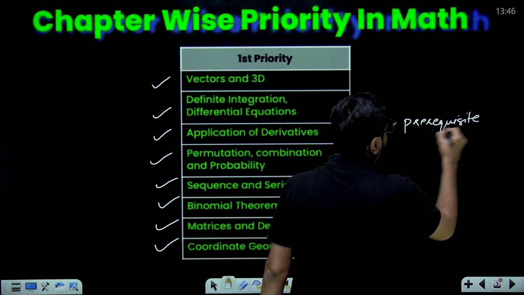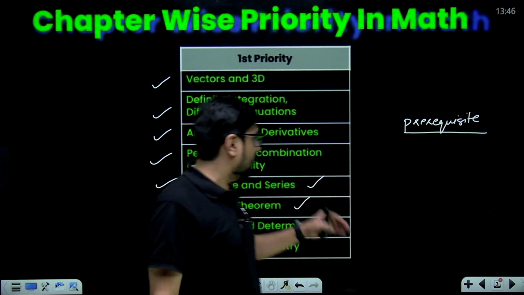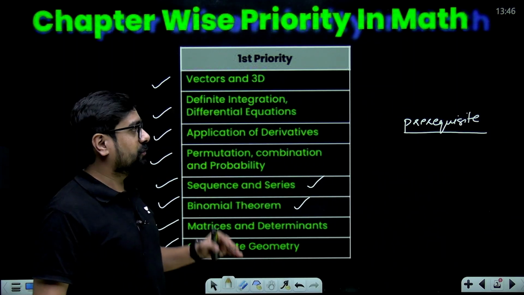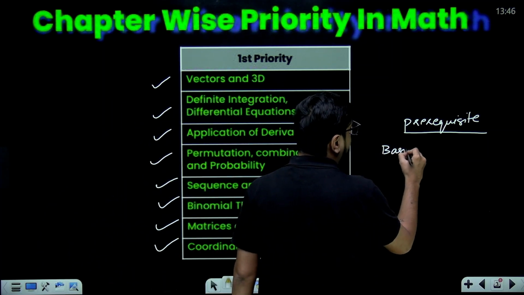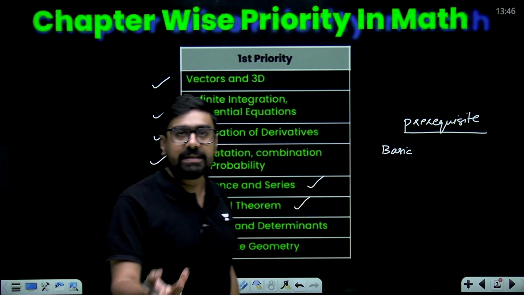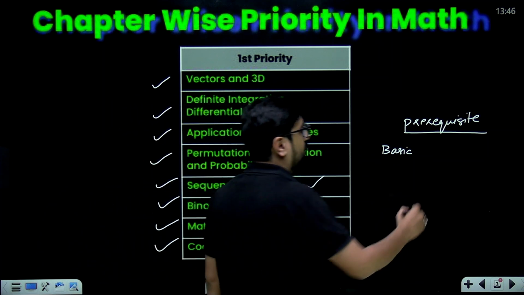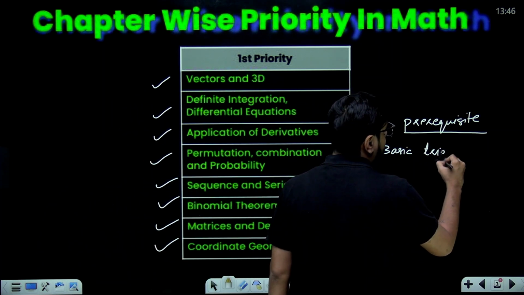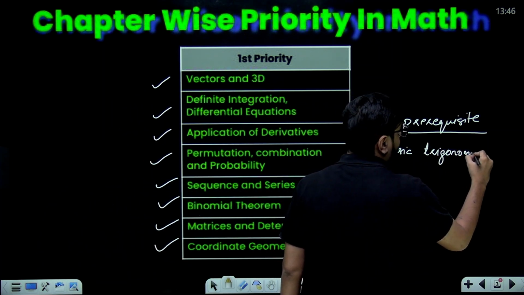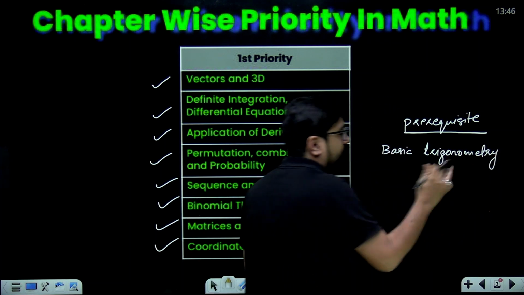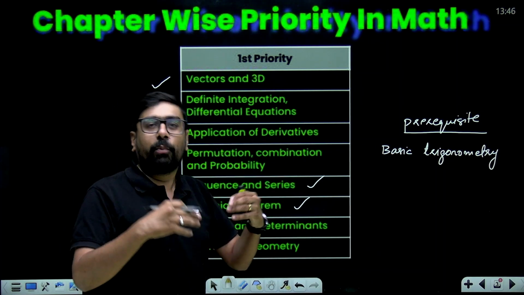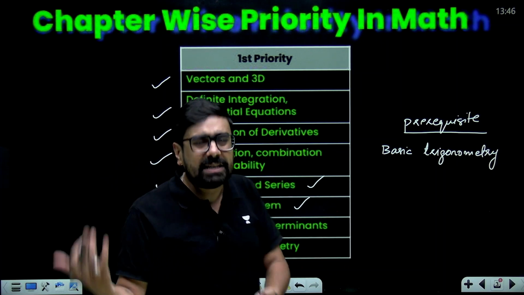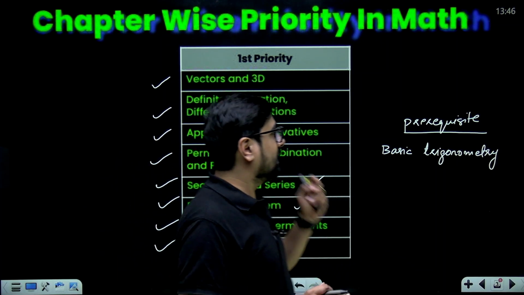What is the prerequisite for covering these chapters also? First prerequisite is we should be very good with basic trigonometry. Ratios, identities, equations. You should be very good with your basic trigonometry at least. So without basic trigonometry, you cannot go ahead with any of these chapters. Most of the questions which are going to come from these chapters also will involve your basic trigonometry.